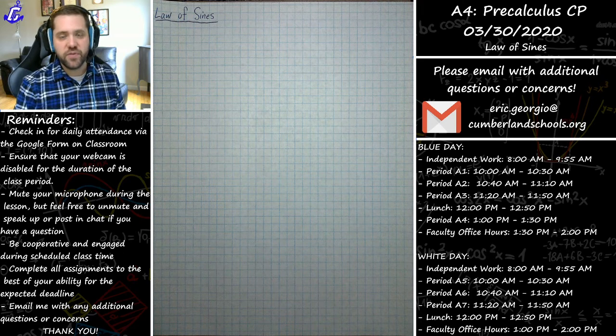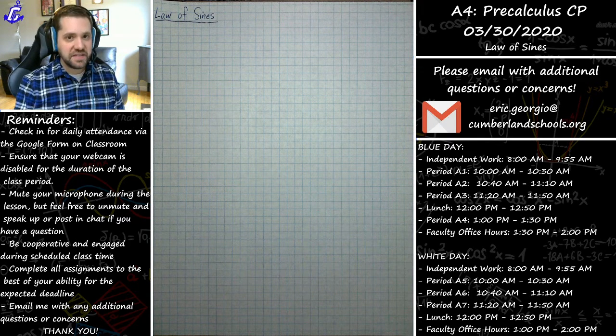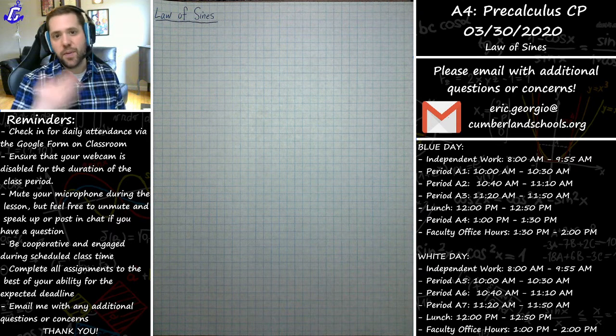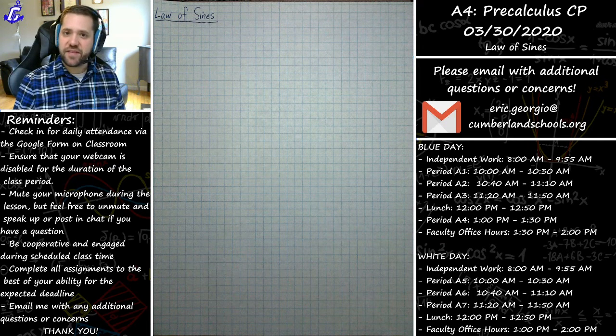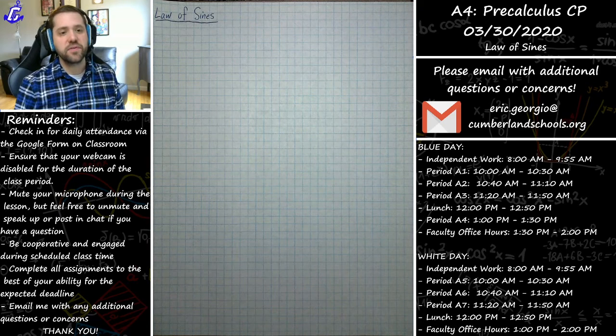Just like last time, I'm going to give you a little assignment to do. I think I might have already posted it too. That's going to be due for next class, so please make sure you get that done. I'll post an answer key on that as well, just like I did with this one. So we should be all set with that. The next class, I'm going to talk about something called the law of cosines, because there's a law of sines and the law of cosines.